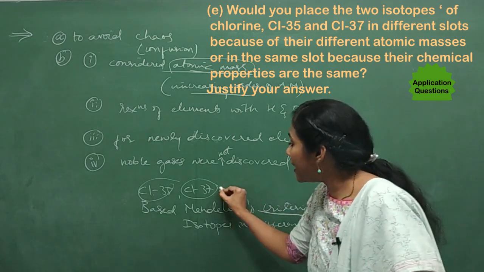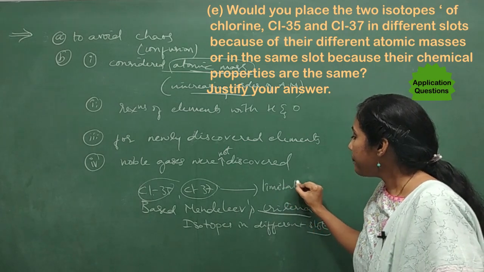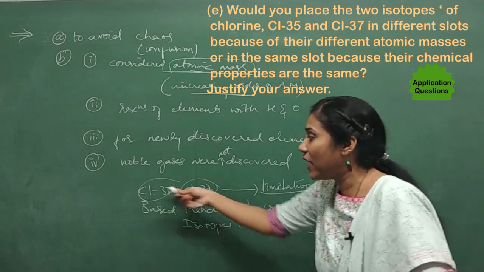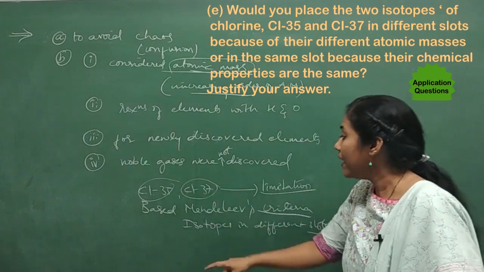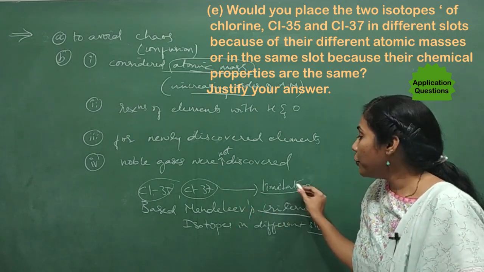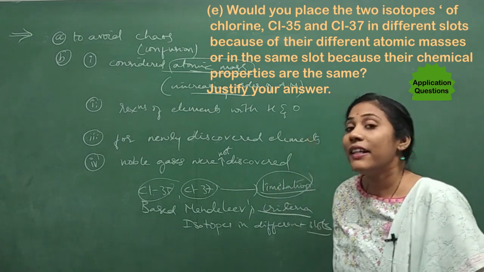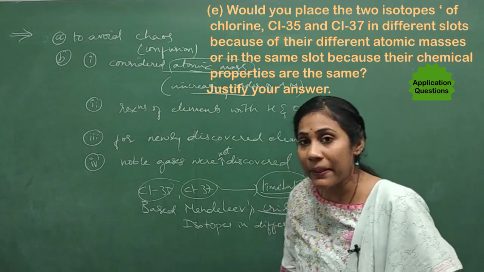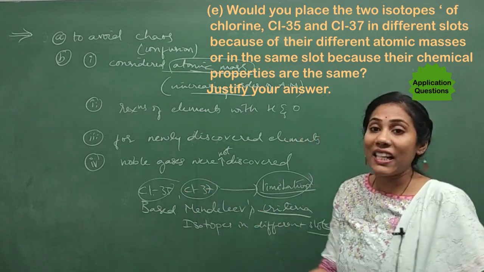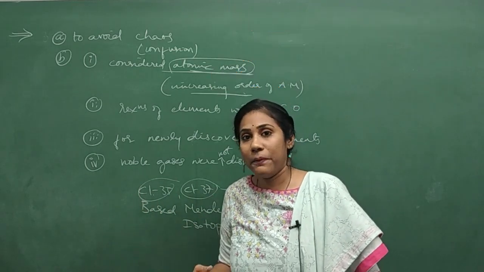So this is the major limitation for Mendeleev's periodic table. He did not place isotopes in different slots, though you have to if you consider their atomic masses because they are different. That is actually the major limitation. But in the modern periodic table, since they have the same chemical properties and the same atomic number, they come in the same slot. That you will observe in the modern periodic table, right?